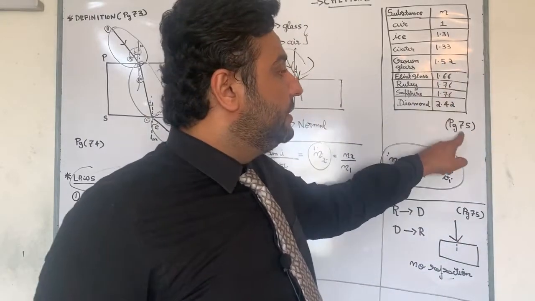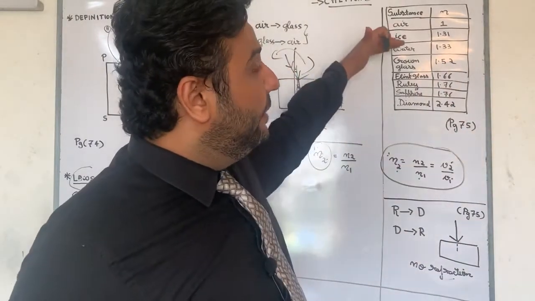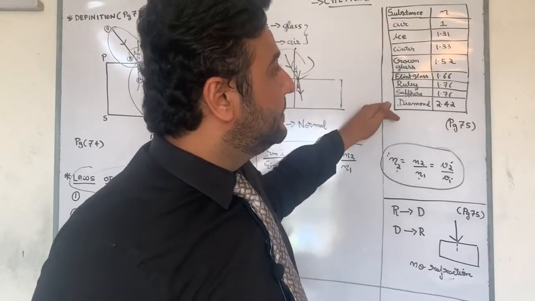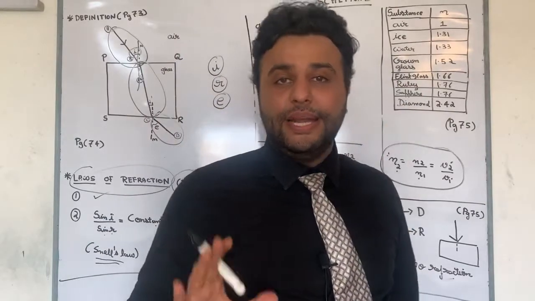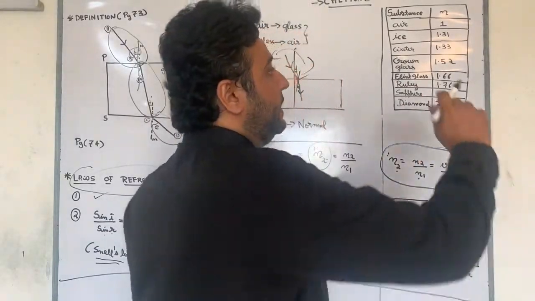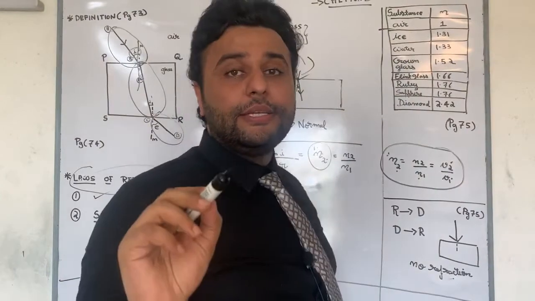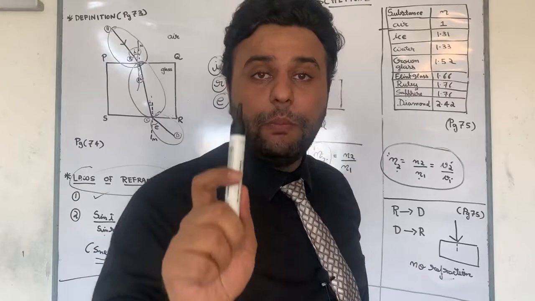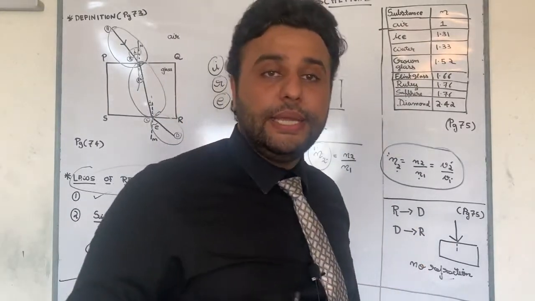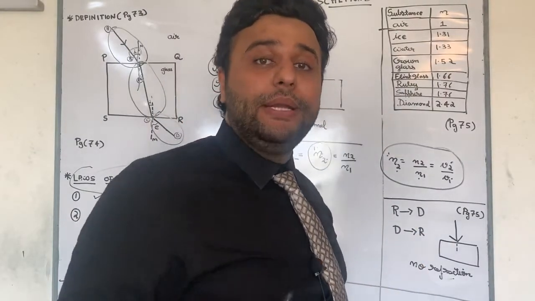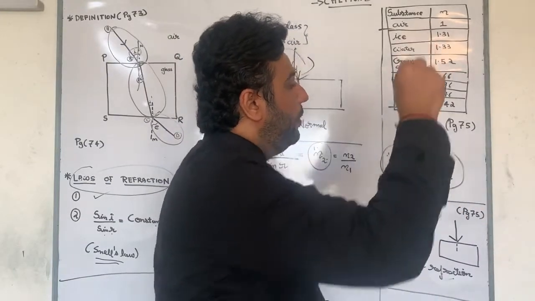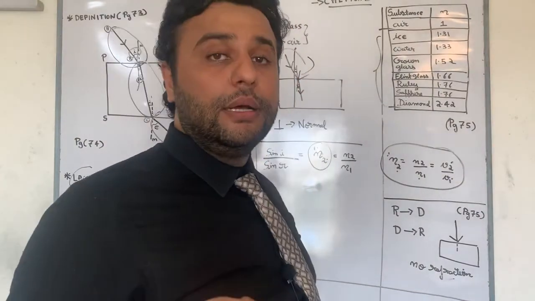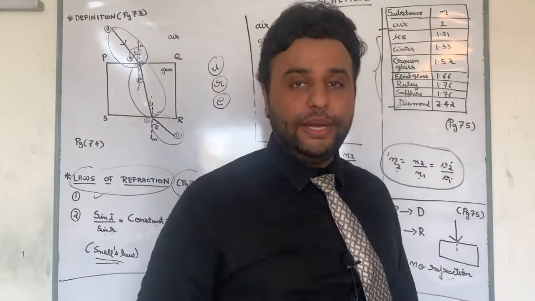And on this table, which is on page 75 in your textbook, they have given many substances, but you have to remember at least these substances with these refractive indices. Please make sure you remember the refractive index of air. Refractive index of air is always taken as unity, meaning 1. And from the table you can see refractive index of diamond is maximum, 2.42. So if you have the time, it is better if you understand and learn all the values of refractive index.